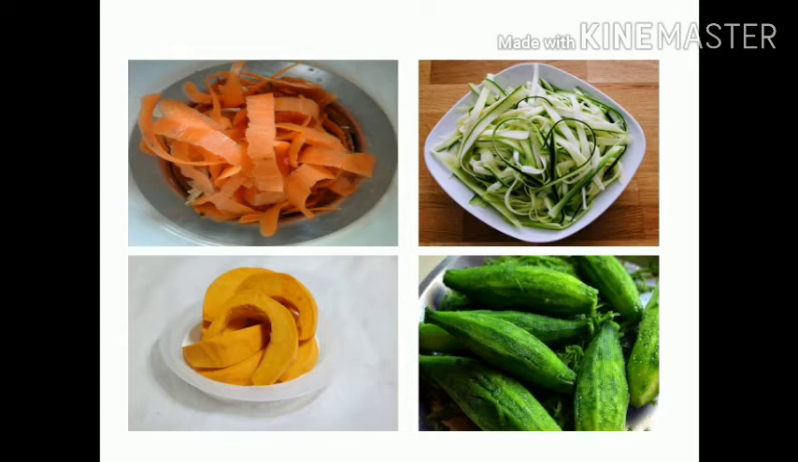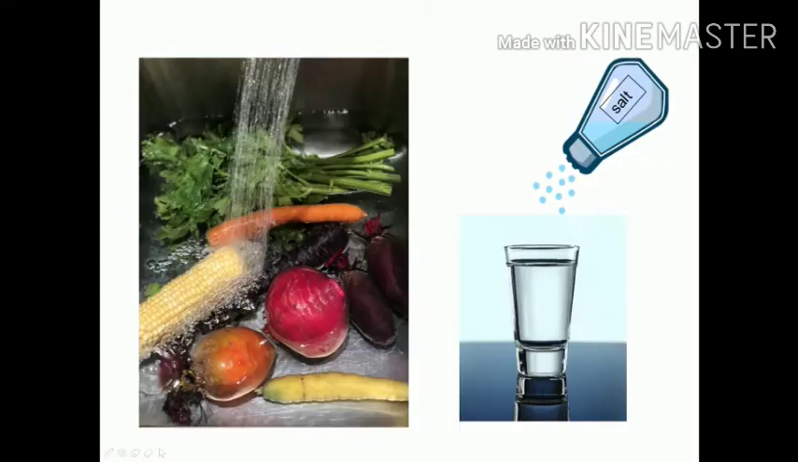But nowadays farmers use many pesticides in the fields. They are very dangerous for our health. So we must wash fruits and vegetables with salt water thoroughly. Then only it becomes safe to eat along with peels.